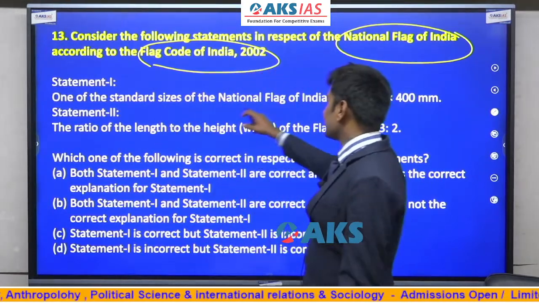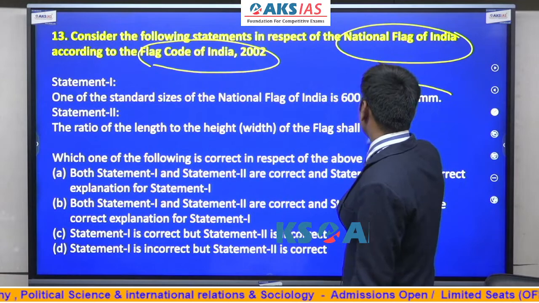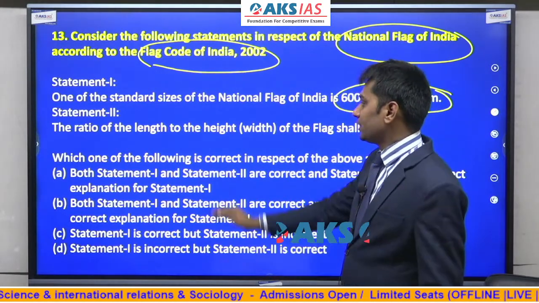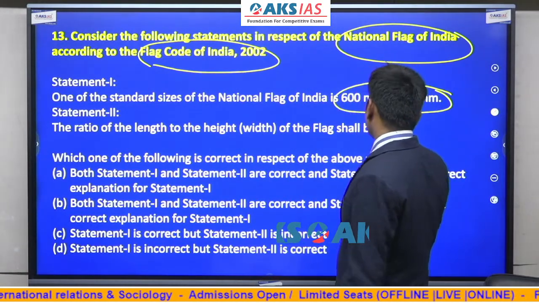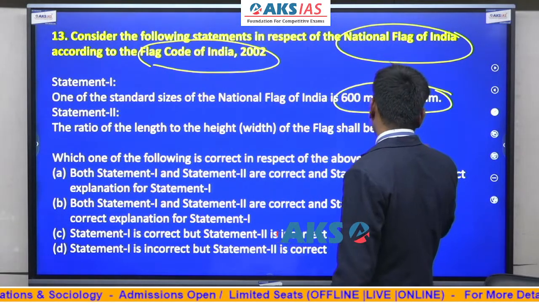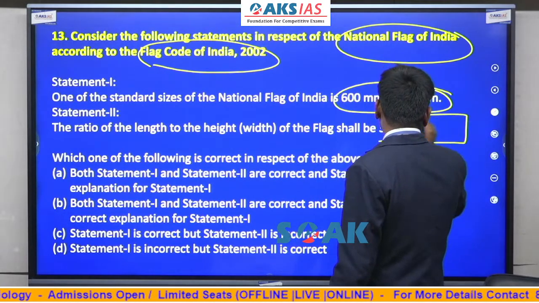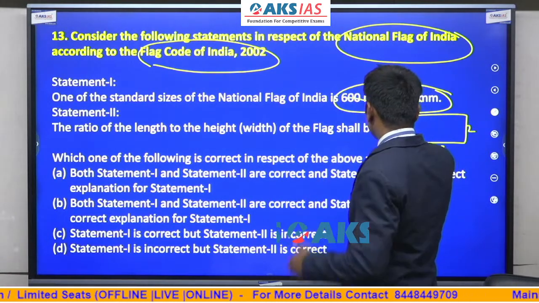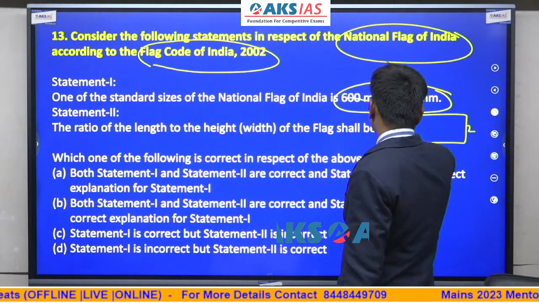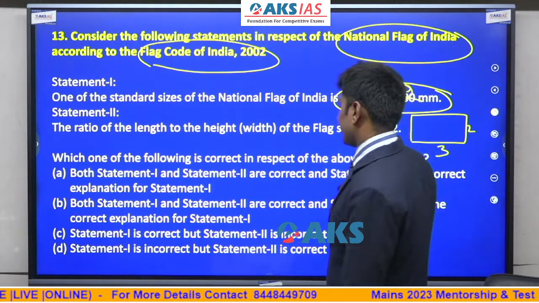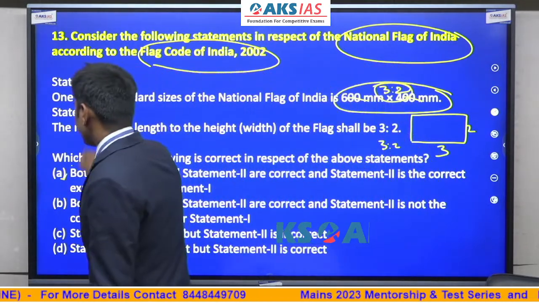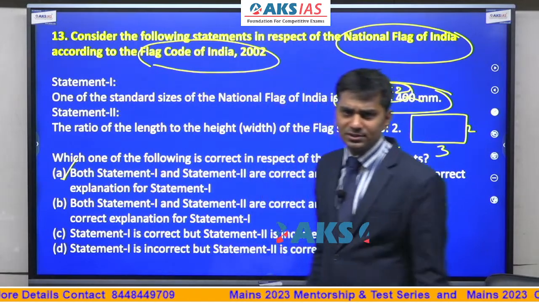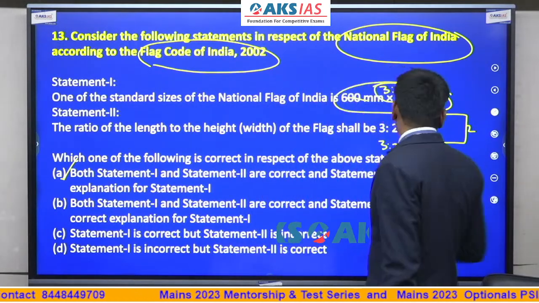One of the standard sizes of the national flag of India is 600 mm into 400 mm. The ratio of the length to height shall be 3:2. We all know that, right? The length should be 3. The height has to be 2. If you do this, the ratio is going to come to 3:2. So both are going to be correct, and the explanation is correct. This is very simple because this is right from our school days. We are studying this.